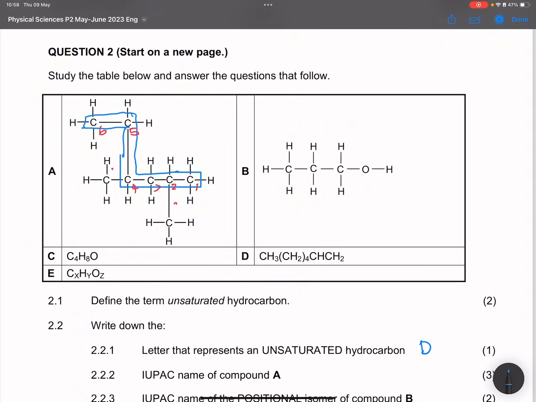So this is going to be 2,4-dimethyl. Don't forget the hyphen, the dash. And in this case, I've got single bonds on my parent chain and with 6 carbons, so this is going to be hexane. Hope that makes sense, ladies and gents.